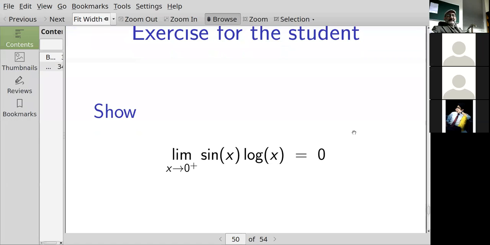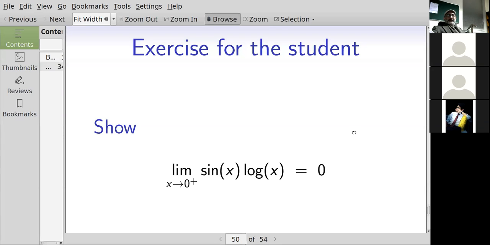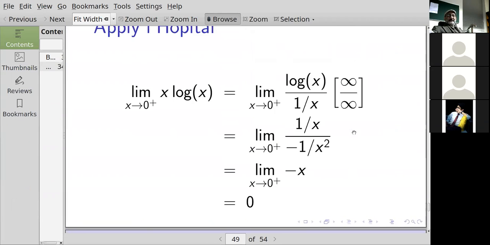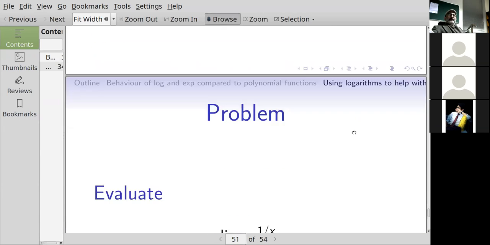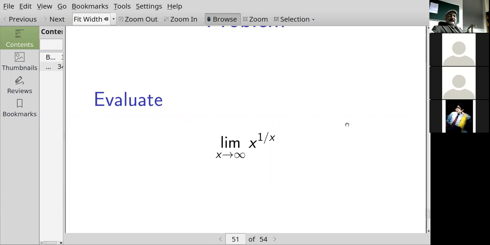Exercise for the student this time. If you understood what happened in this example, then try using the same approach for the limit as x goes to 0 from the right of sine of x times log of x. And that will also be equal to 0.